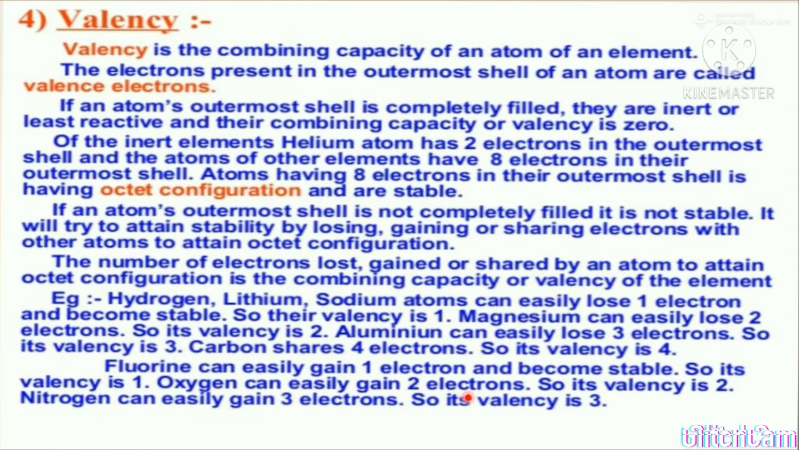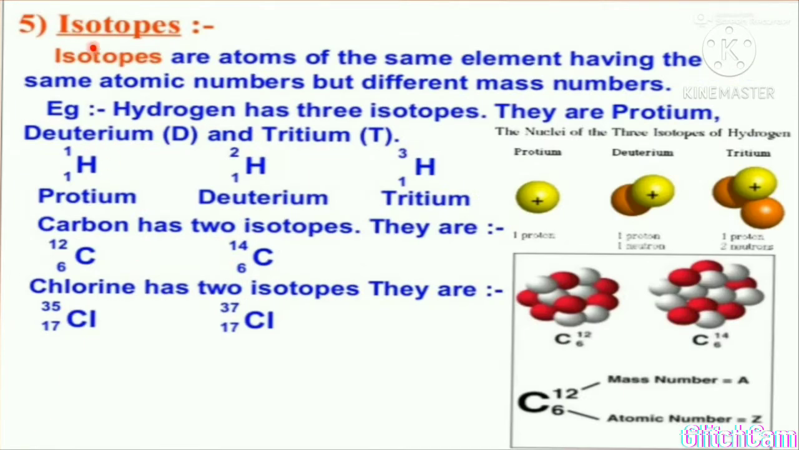Oxygen can easily gain 2 electrons, so its valency is 2. Nitrogen can easily gain 3 electrons, so its valency is 3. I hope you understand valency very well now. So let's move to the next topic. And the next topic is isotopes.